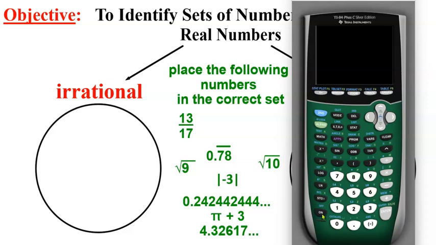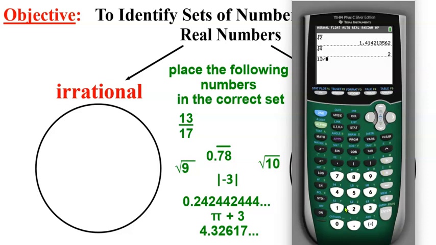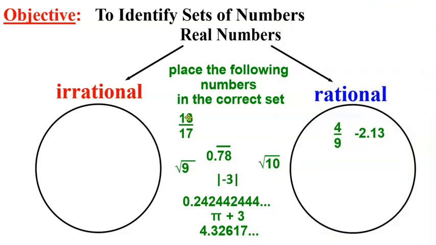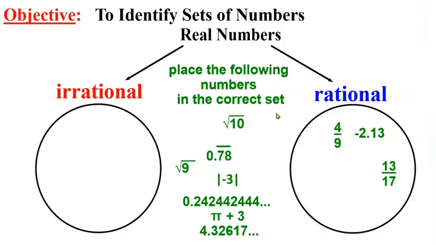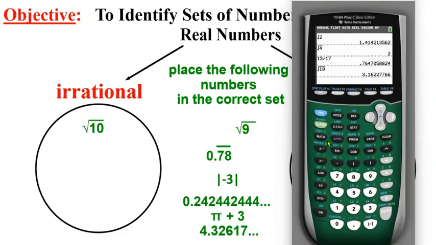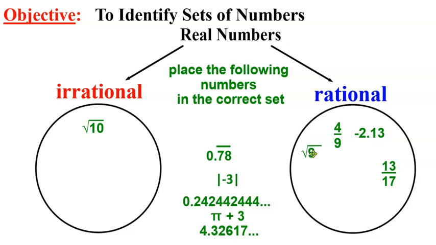Now how about 13/17? When you put it on your calculator, it looks pretty scary. 13 divided by 17. But isn't that a ratio? Isn't the numerator and denominator integers? So by definition, you're rational because you're a ratio. How about the square root of 10? When we put that on our calculator, we get a pretty wacky decimal. And I can't say for sure what's coming next. So that must mean the square root of 10 is irrational. How about the square root of 9? When I type that in my calculator, I get a perfect whole number, 3. So that means it's rational.